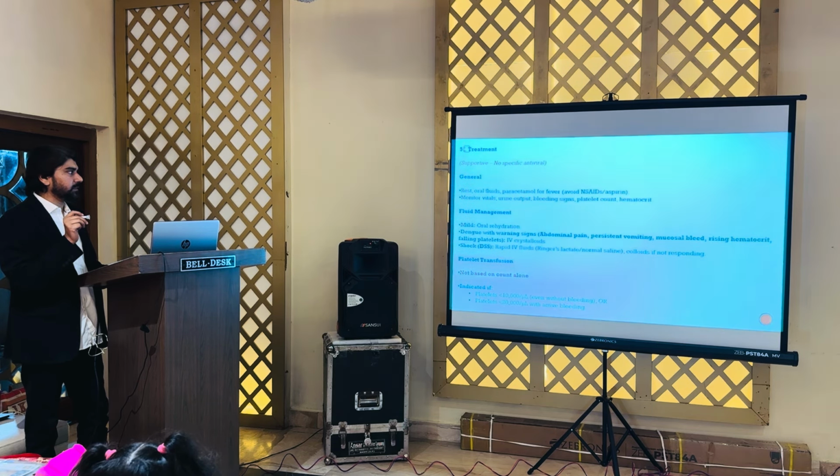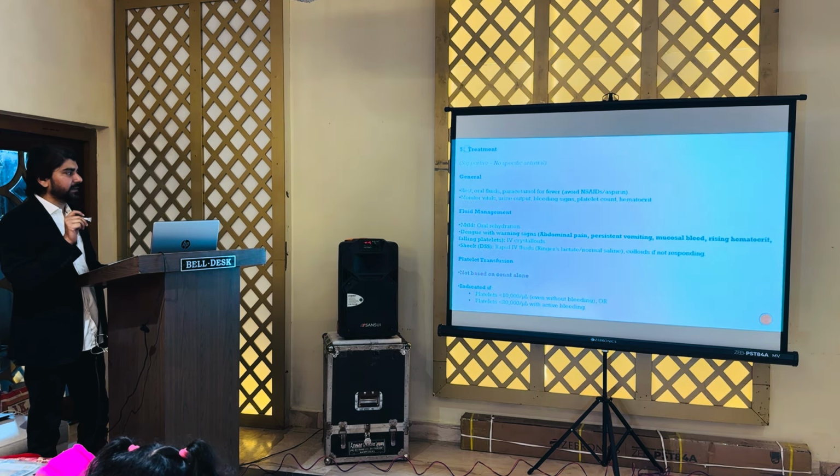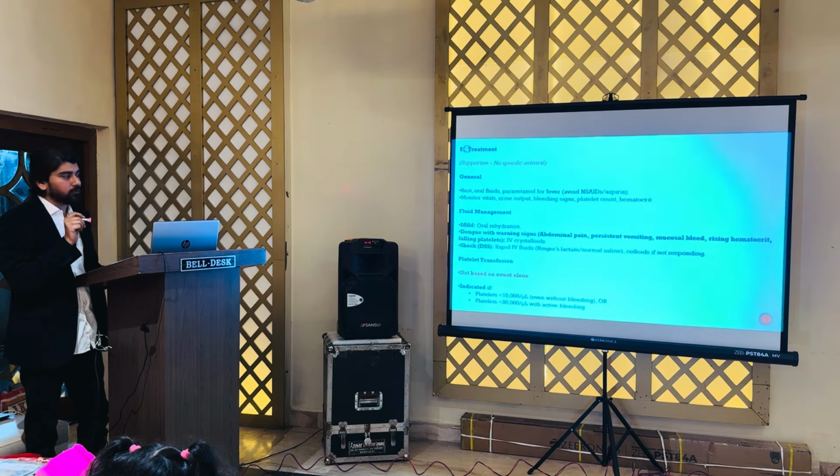The patient should be rested, oral fluids should be given, and paracetamol for the fever, and avoid aspirin. Monitor vitals, urine output which is very important, bleeding signs and symptoms, and platelet count and hematocrit. And management: if the patient is having a mild problem, then oral rehydration. If dengue with warning signs like abdominal pain, mucosal bleed, persistent vomiting, then crystalloids, and for shock syndrome, rapid IV fluids.